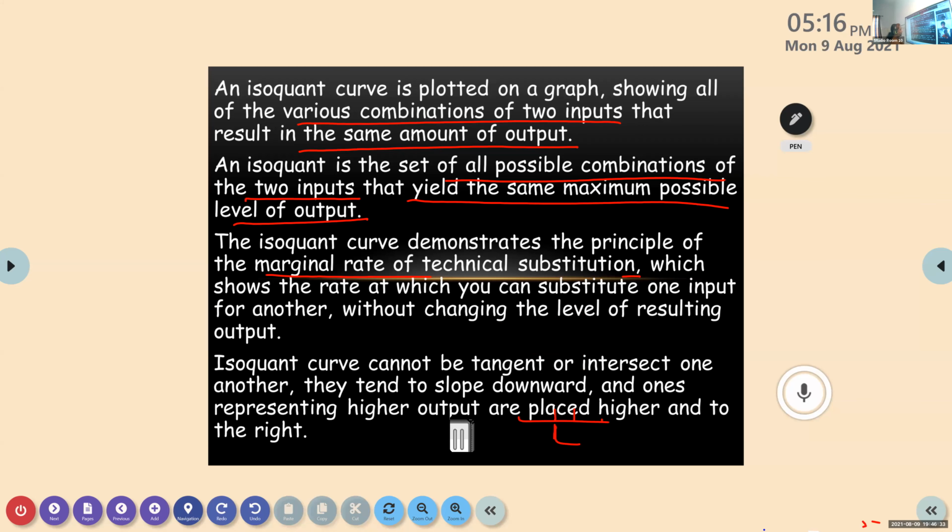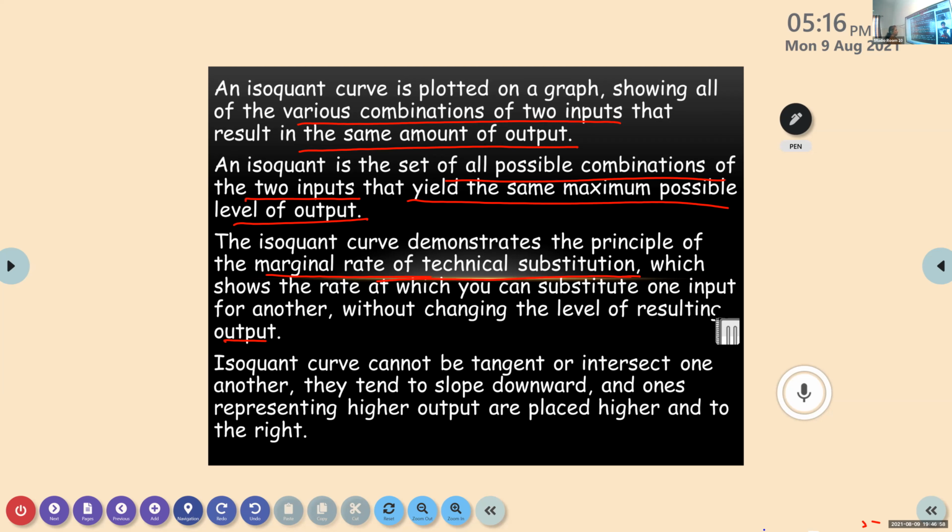Now I told how it works because it is a downward sloping curve. Why is it like that? Because of marginal rate of substitution. We are substituting one input for the other one, because when we are using more of one input, we are reducing the other input. Because of that, it results in the same level of output.